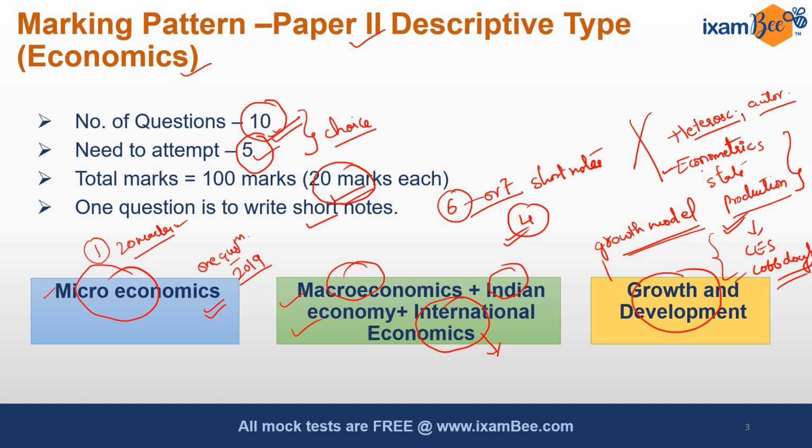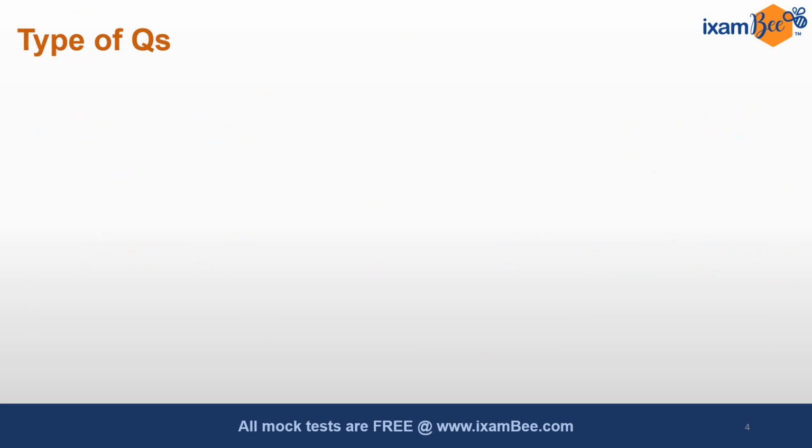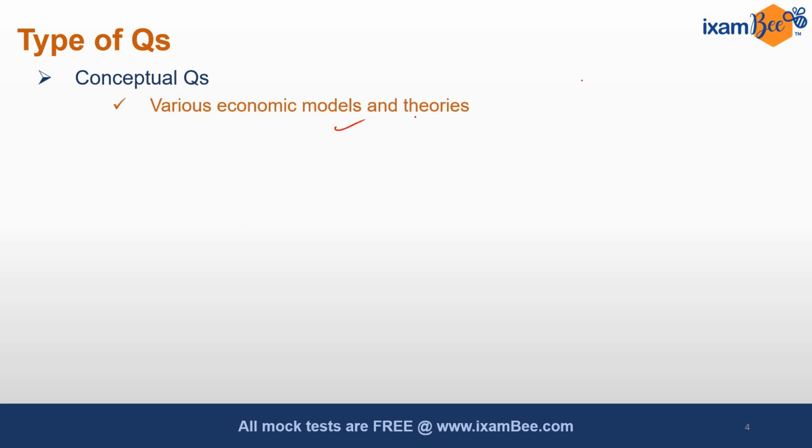So just spend a day revising just these things. Now let's have a look into the types of questions. First of all, there are conceptual questions that can be based on different models and different theories. In micro there can be a question on average variable cost. In macro there can be some conceptual question based on aggregate supply. These are the sort of conceptual questions that are usually asked.